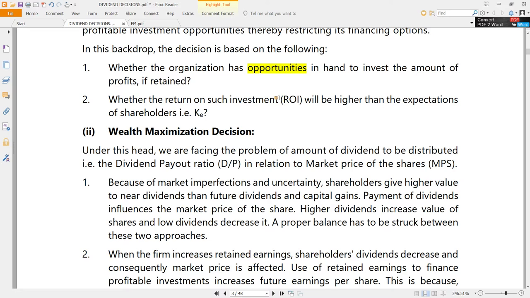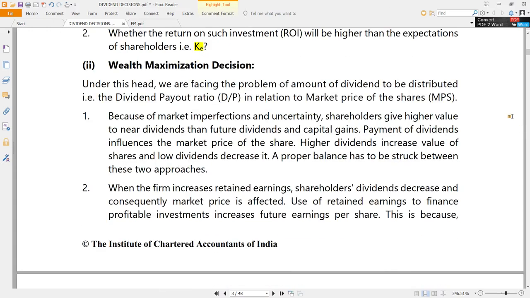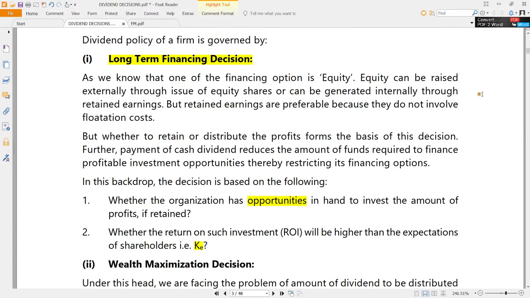Then, whether the return on such investment made by the organization is higher than the expectations of the shareholders. What is the expectation of the shareholder? Nothing but KE, cost of equity. If the company can earn a better return than KE, then only such investment opportunities are good. Otherwise, they are not good. We know that already. So, keeping the same considerations in mind, the management of a company has to take a decision how much to retain and how much to distribute as dividends. Of course, these are all part of the factors which the management will consider while distributing dividends.